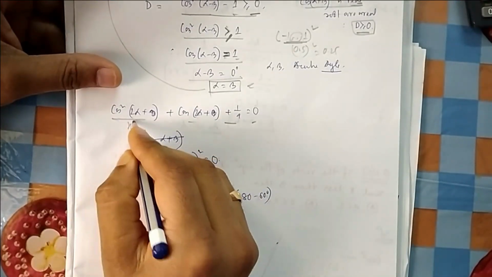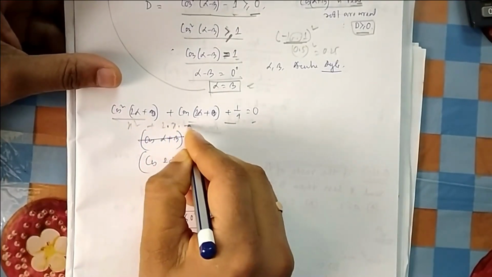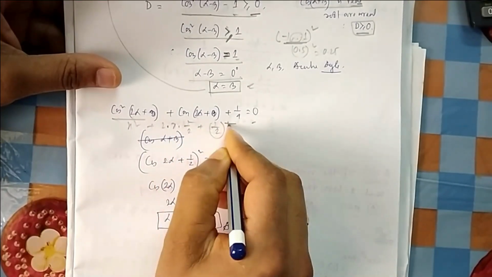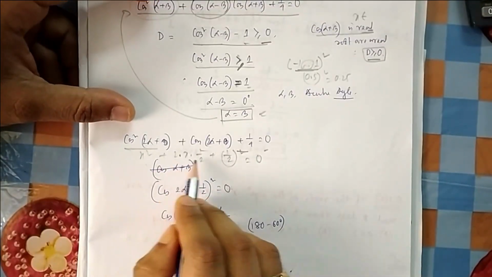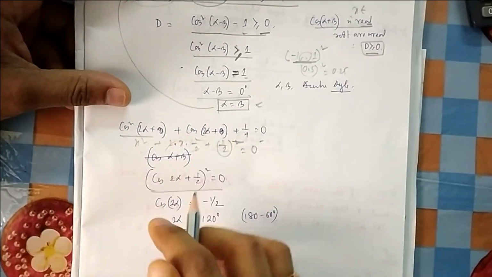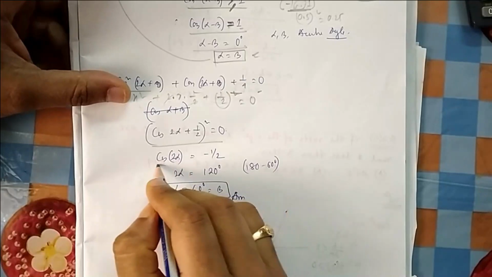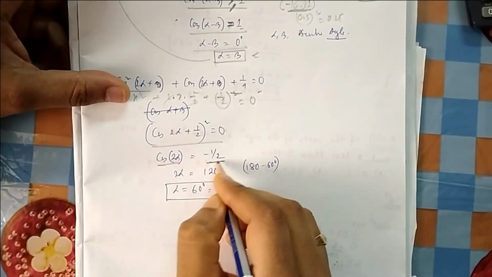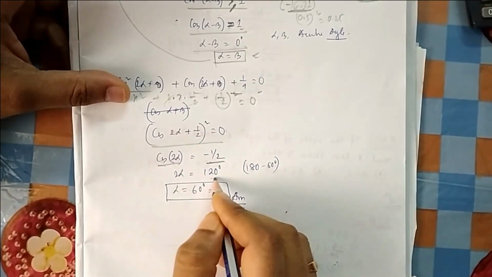This is a square plus 2 into a into b plus half square. This is (a plus b) whole square. You can see a square plus 2ab, the 2 cancels, that's why it is simply half square. So it is this one, (a plus b) whole square. So if you solve it here, cos 2 alpha is equal to minus half. So now you know the value of cos.